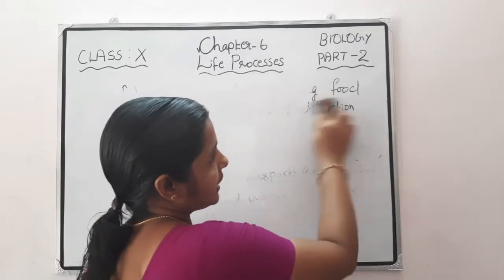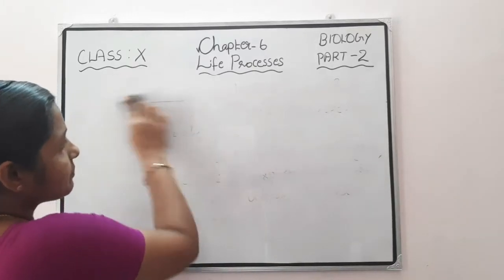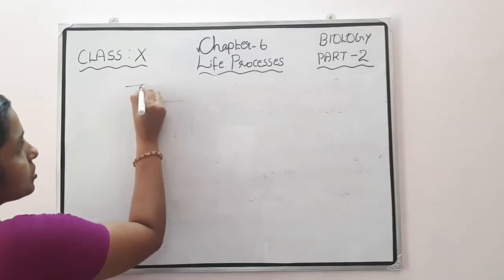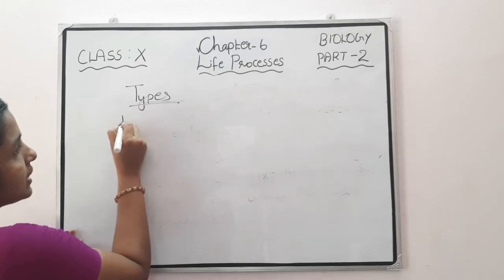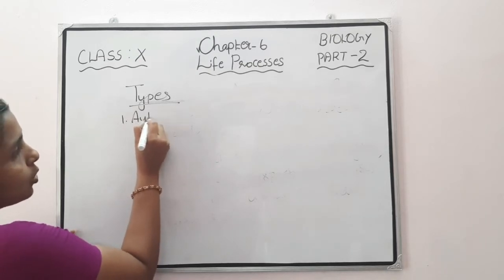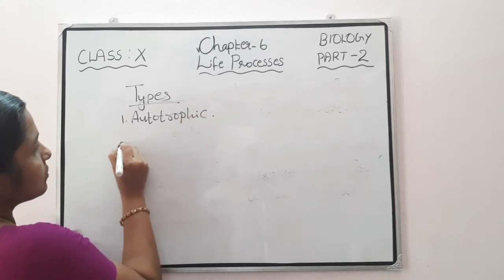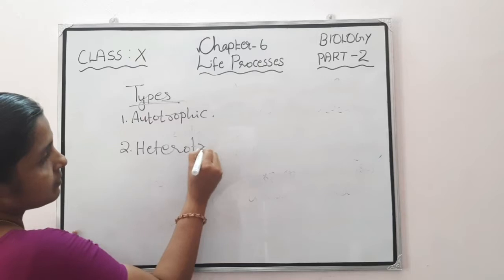There are mainly two types: the autotrophic mode of nutrition and the heterotrophic mode of nutrition.